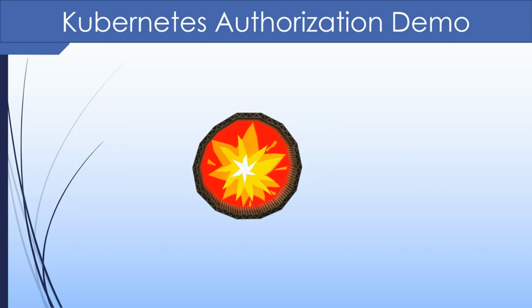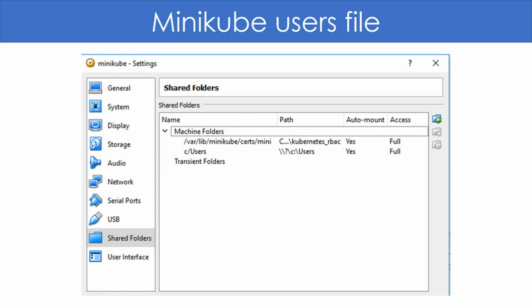The first step is to create two users called Frontend and Backend. We looked at various authentication techniques in a former video. For this demo, we will use a static file to create additional users and pass it to Minikube. Since the Minikube is on VirtualBox, we will need to mount the folder containing the static file to Minikube. We do that via the VirtualBox shared folder interface. Here we map a folder in a local machine to the local cube certs mini folder in Minikube.